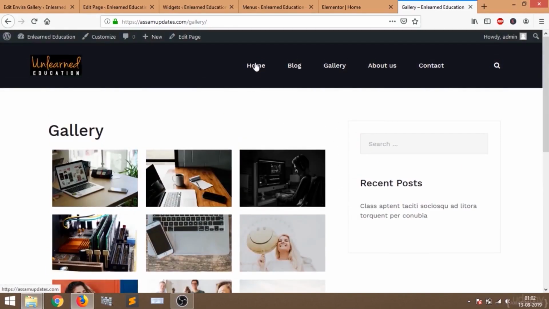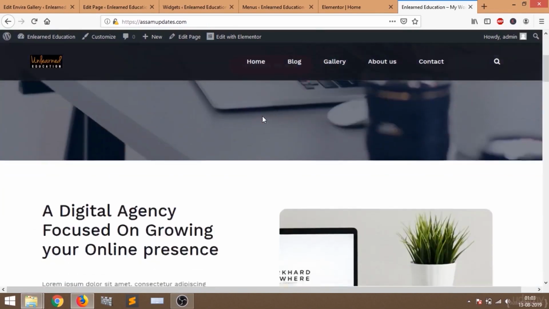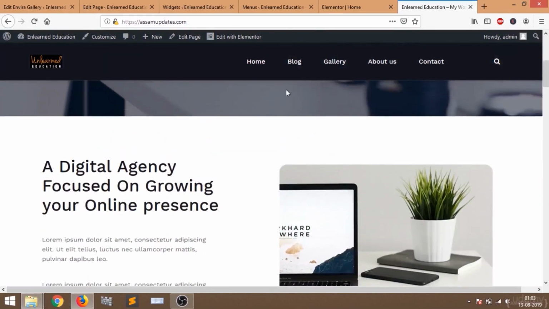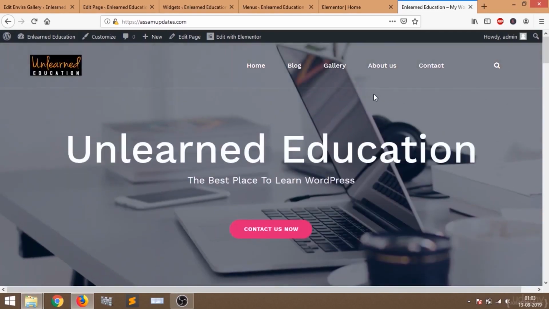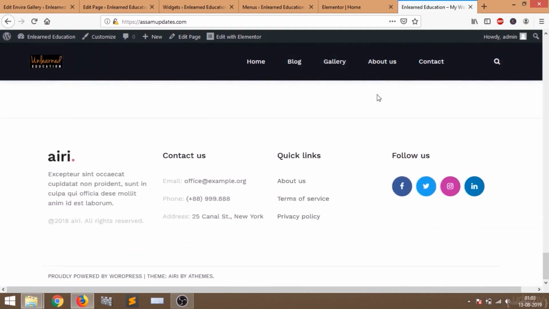Now let's go to the home page. The home page is done, and we have added a gallery page. Now I will show you how you can edit the about us page and the contact page. I will also show you how to write your post. But before that, let me show you how you can edit this footer section. This footer section is looking beautiful.